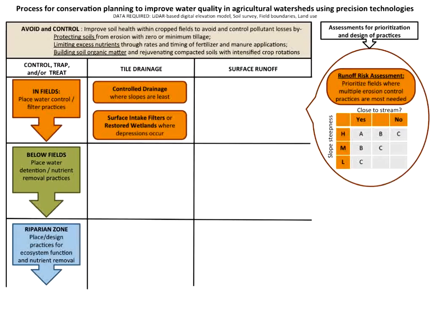Those fields that are closest to the stream and steepest would be prioritized for runoff control practices. It doesn't mean that other fields that are also steep shouldn't have those practices installed. It's just a way of looking at it from the standpoint of which fields should be treated with these practices to observe a response at the watershed outlet.